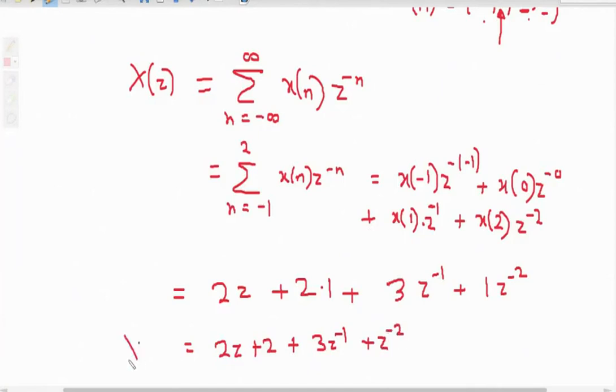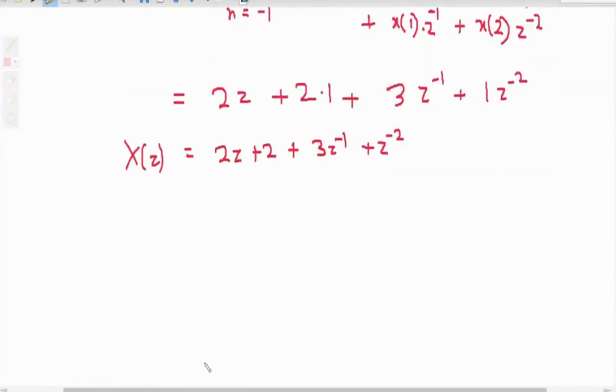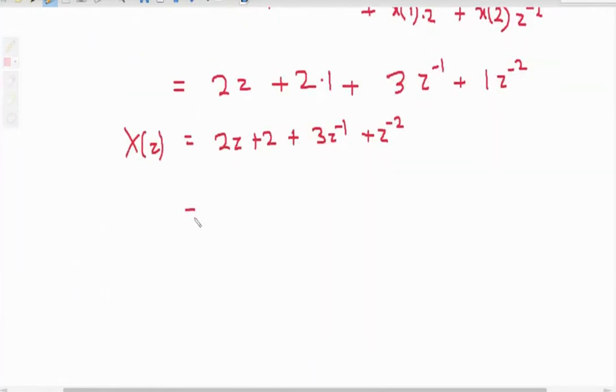Now I can write this equation as 2z plus 2 plus 3 upon z plus 1 upon z square. When I put z equal to 0 in this expression, x of z becomes infinity.